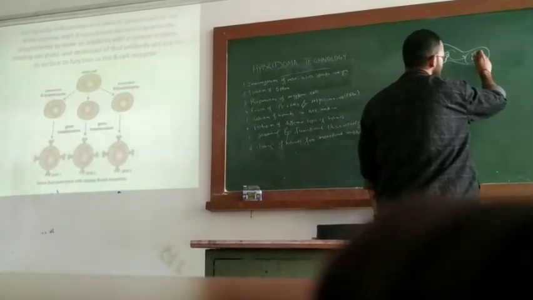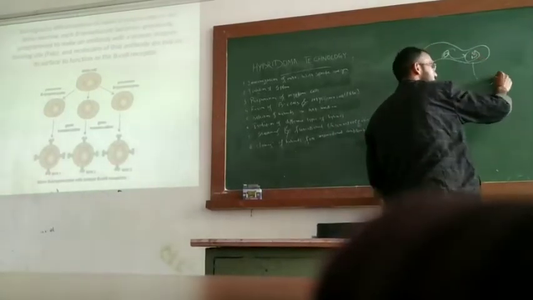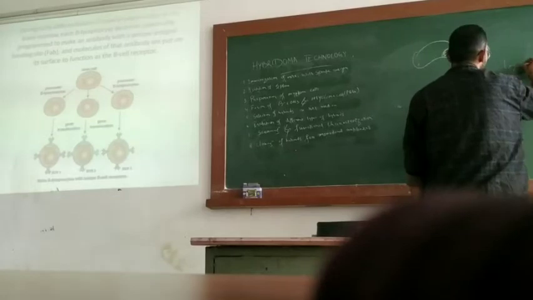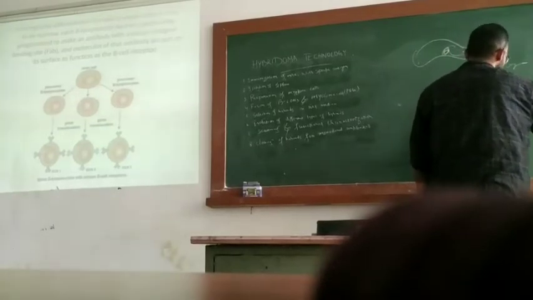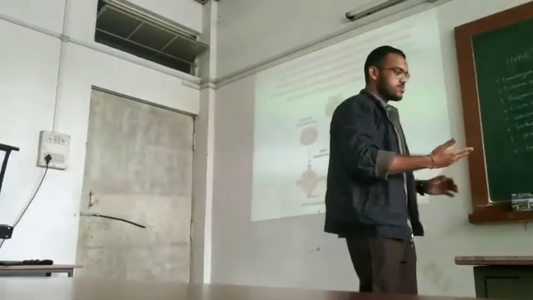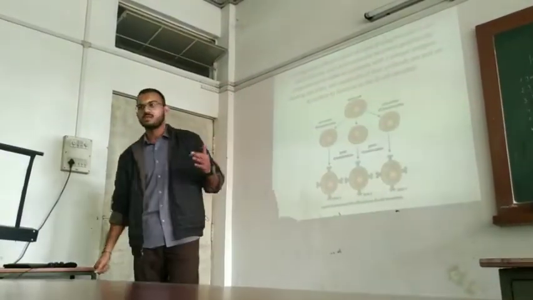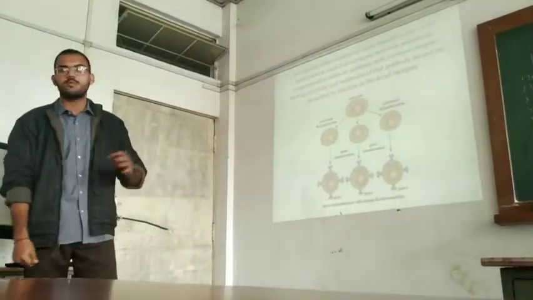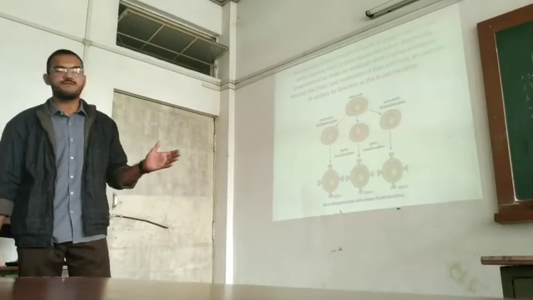The B lymphocytes will mature in the bone marrow, and then they will get transferred to different lymphoid organs such as the spleen, then we have lymph nodes, then we have the appendix and Peyer's patches in the small intestine, and many others. When the antigen enters our body, it will get mixed with our body fluids, and there it will encounter those antibodies which will fight against it.